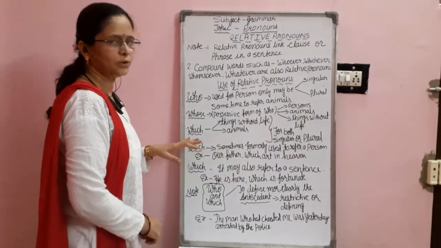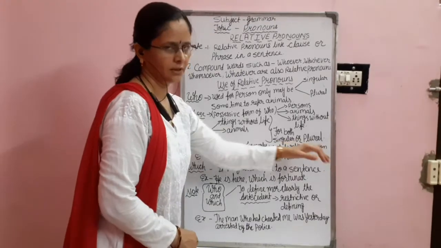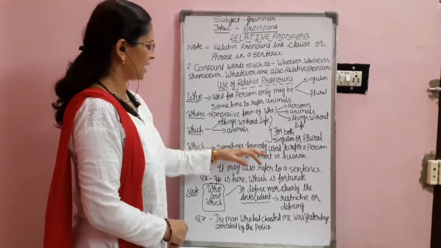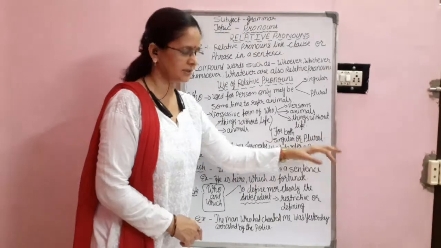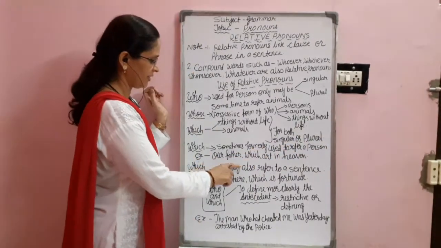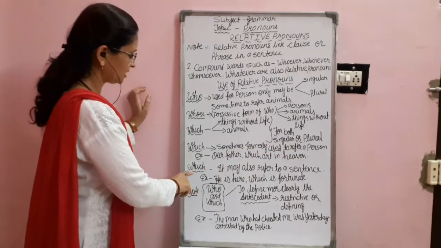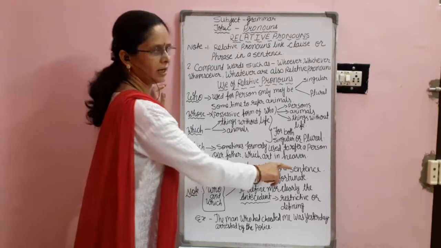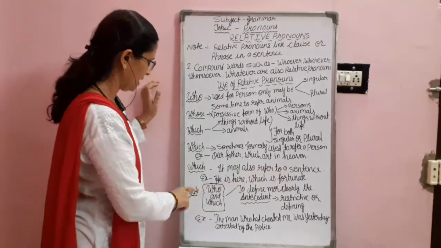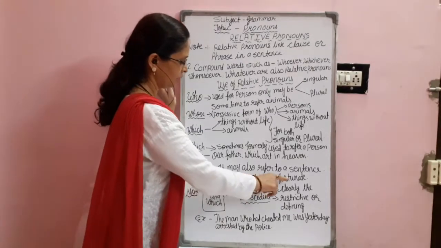Next, when to use which? Sometimes which is used formally to refer to a person. For example, here I have taken: Our Father which art in heaven. Next, which is also used to refer to a sentence. For example, I have taken here: He is here, which is fortunate.